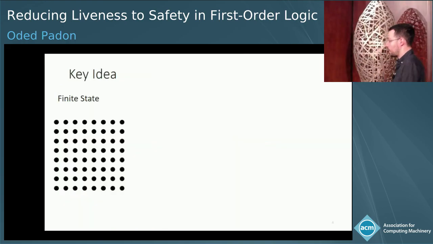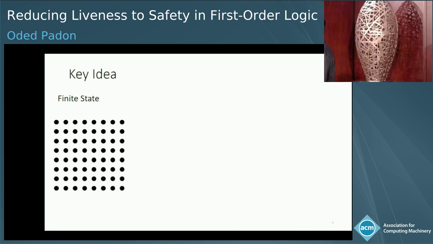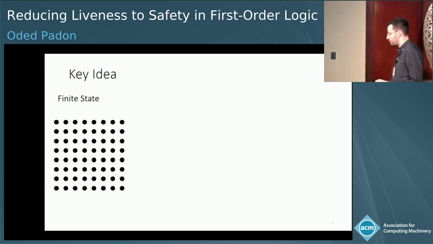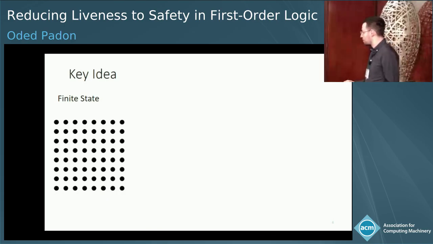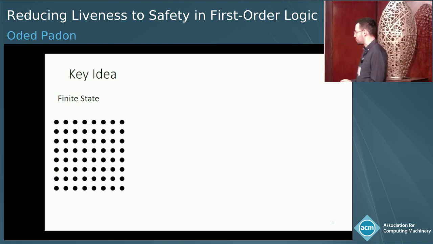OK, so before I explain our technique in more detail, I'd like to give you an illustration of the key idea. If we were in the finite state setting, we could prove a liveness property by considering only ultimately periodic traces. Proving liveness, I guess many of you know, boils down to proving termination.